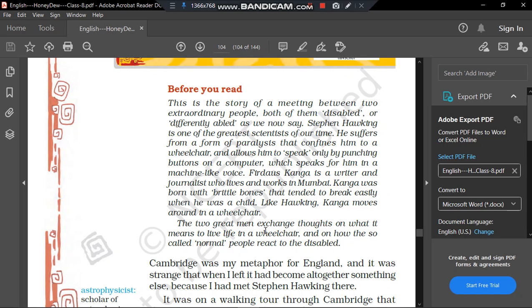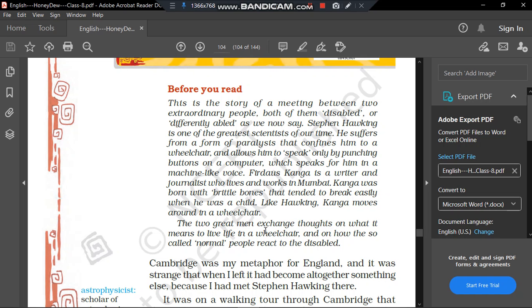Then Mr. Hawking answers all the questions, but somehow the author is not very satisfied with the answers. He is not satisfied because he cannot discern from the voice of Mr. Hawking whether he is happy, sad, angry, sarcastic or serious. He cannot discern anything from his voice because that is not his actual voice.